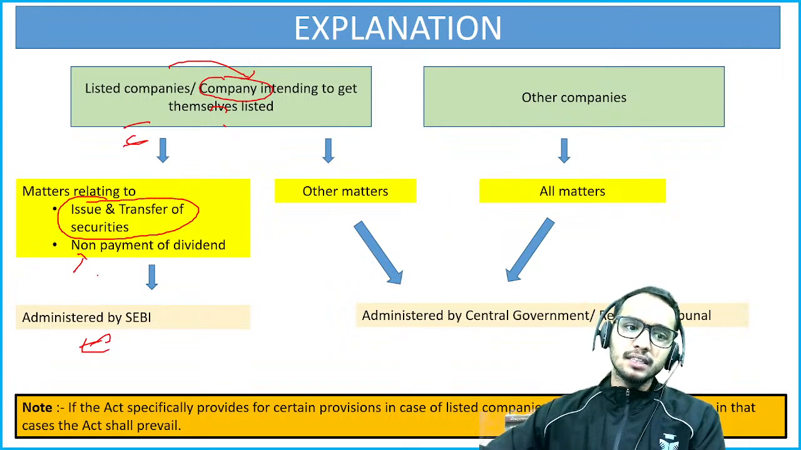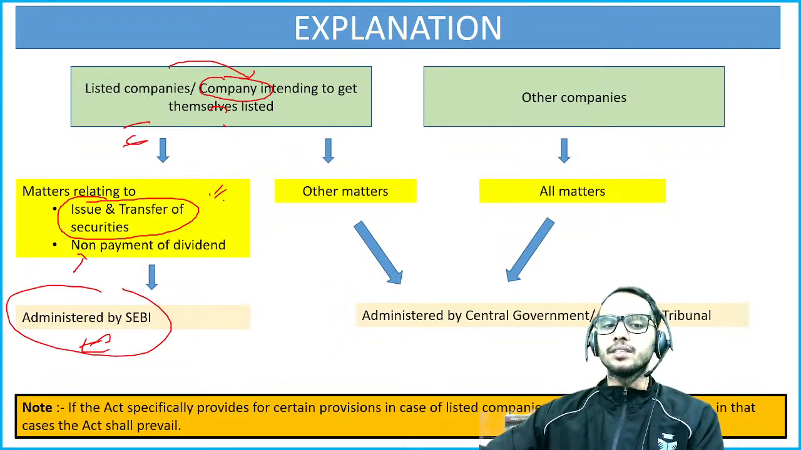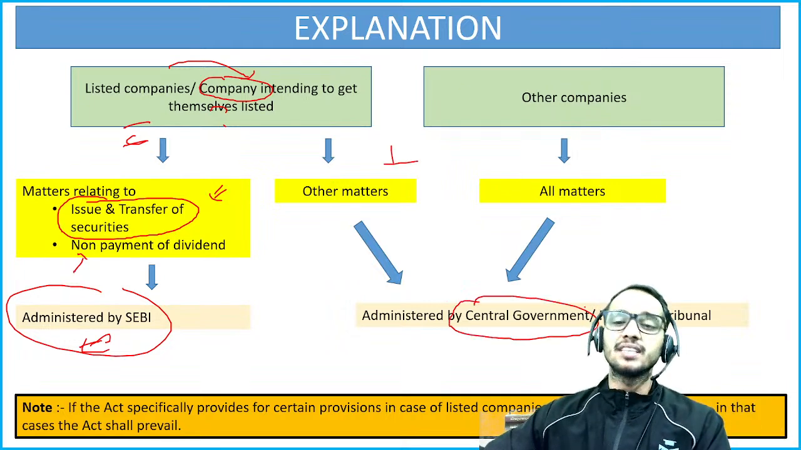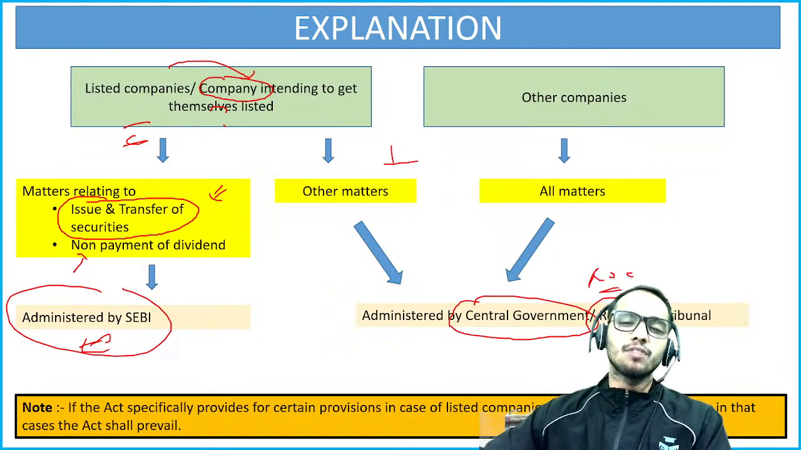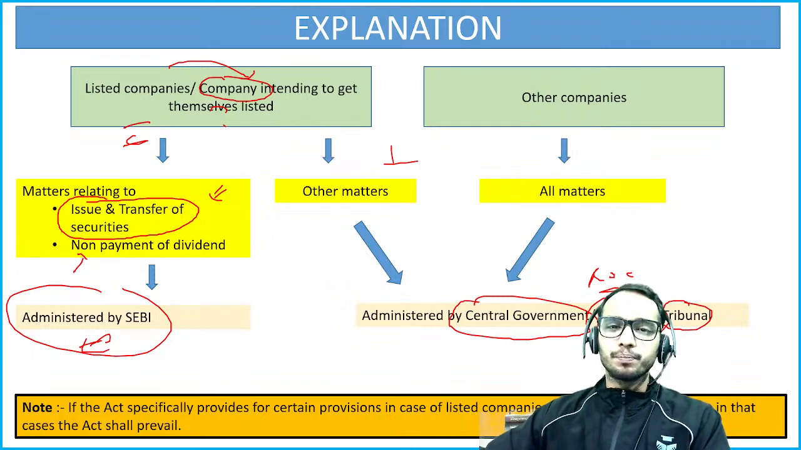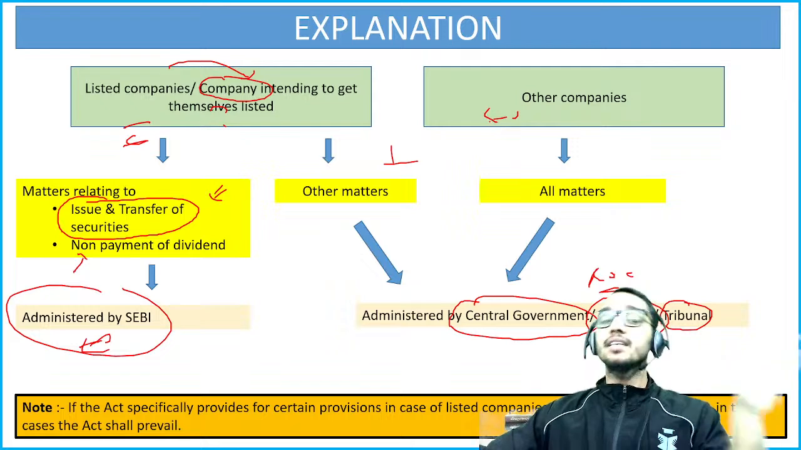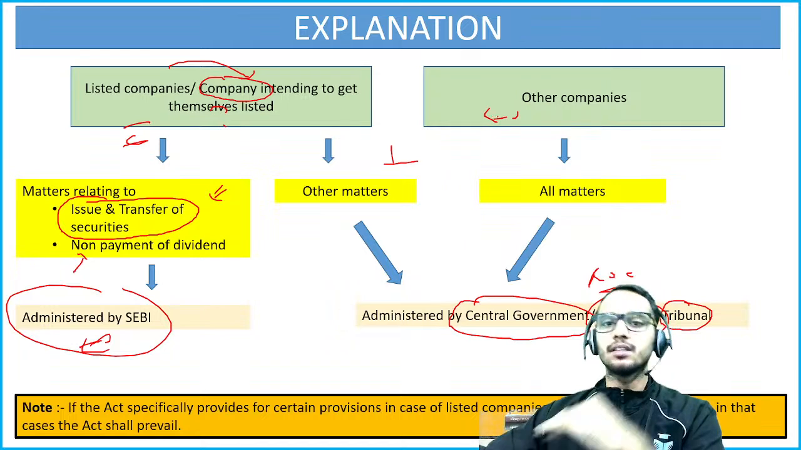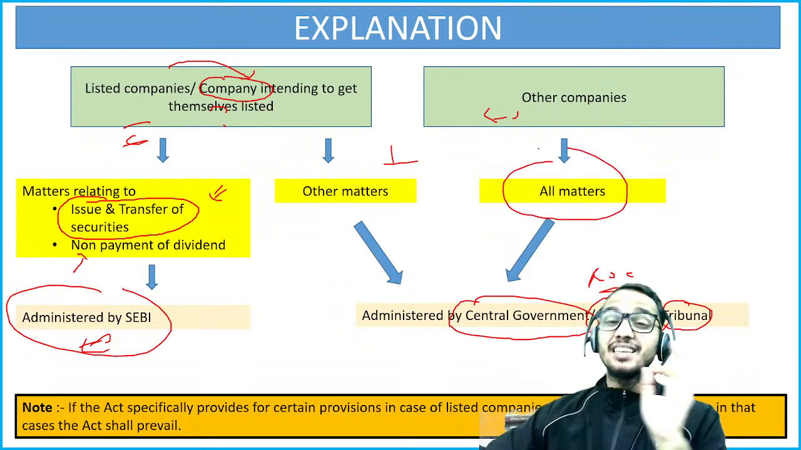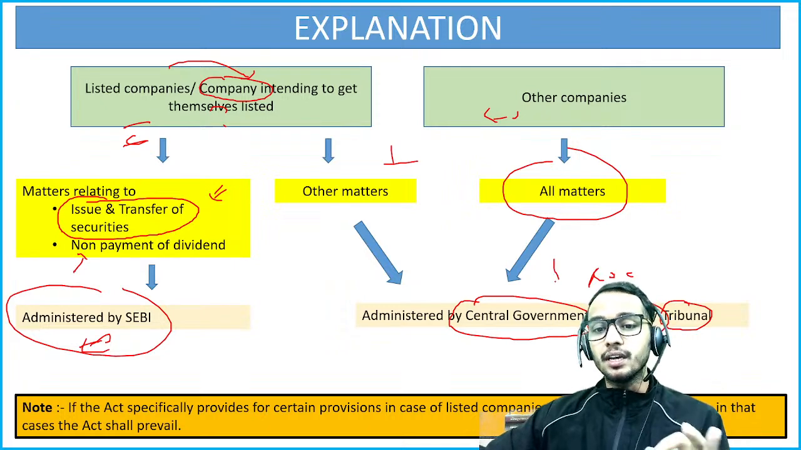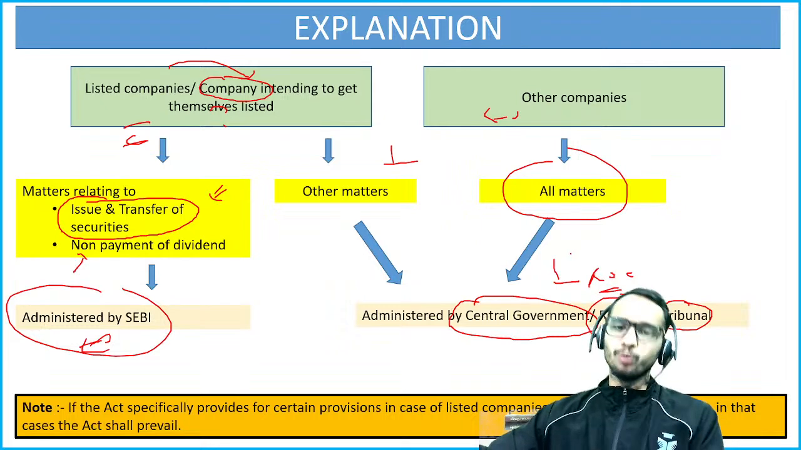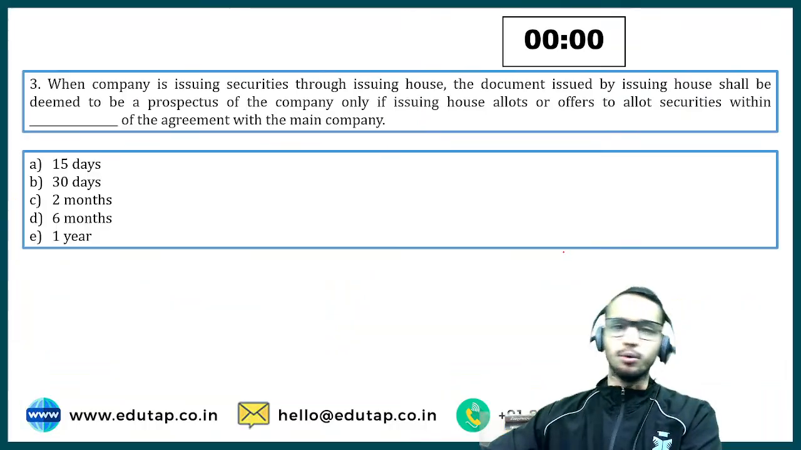But other than these two cases, all the other matters will be administered by the central government, or you can say the registrar. Registrar is what? ROC, Registrar of Companies, through the MCA. They administer that, right? Or through the tribunal. And for other companies, so companies except listed companies or the companies who intend to get themselves listed, all the matters, please remember this, all the matters will be administered by the ROC through MCA, and you can also call it the central government or the tribunal as well. Clear? This much clear? Okay.